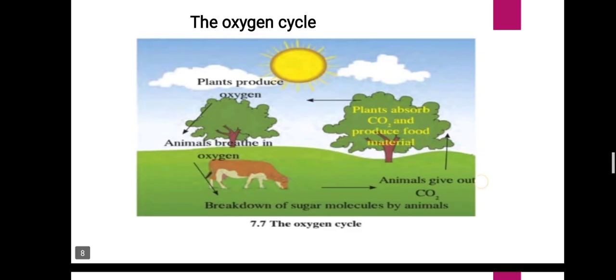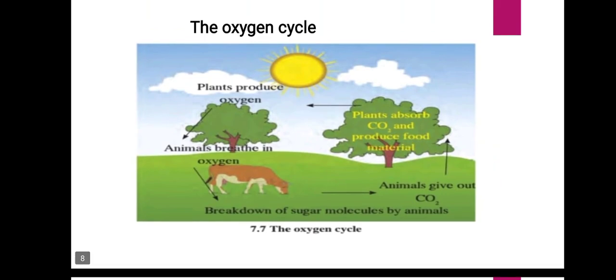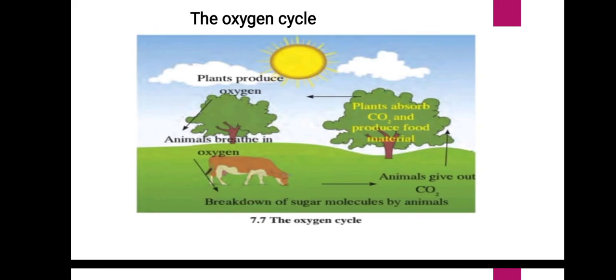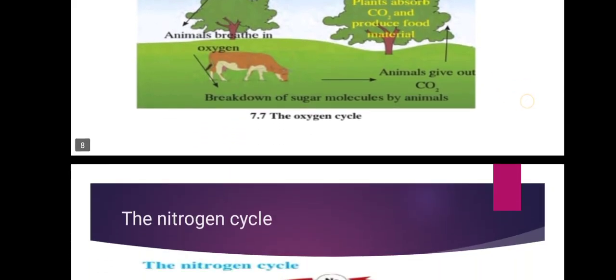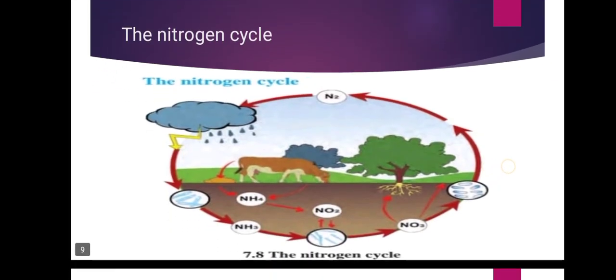One more point you have to remember here: oxygen is released in the process of photosynthesis, whereas it is used up in processes like respiration, combustion, decomposition, corrosion, and rusting. Good. So students, let's move towards the next topic.